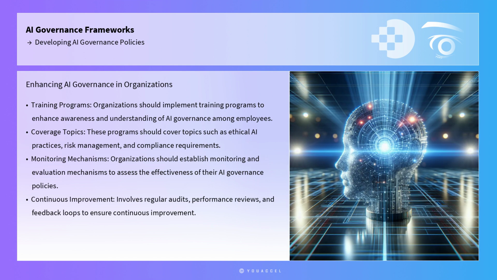Fifthly, organizations should implement training programs to enhance awareness and understanding of AI governance among employees. These programs should cover topics such as ethical AI practices, risk management, and compliance requirements. Finally, organizations should establish monitoring and evaluation mechanisms to assess the effectiveness of their AI governance policies. This involves regular audits, performance reviews, and feedback loops to ensure continuous improvement.